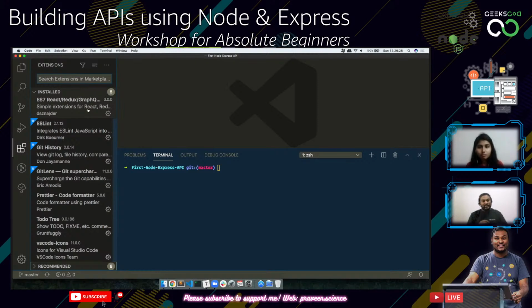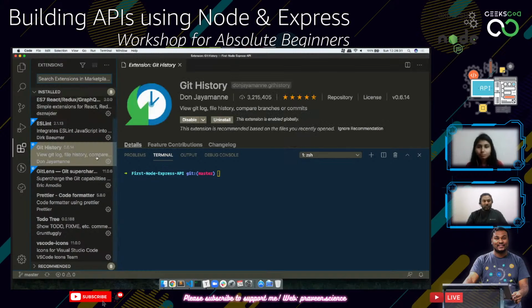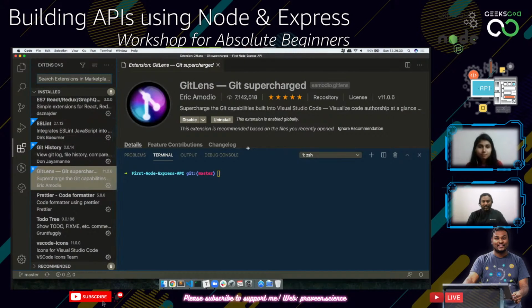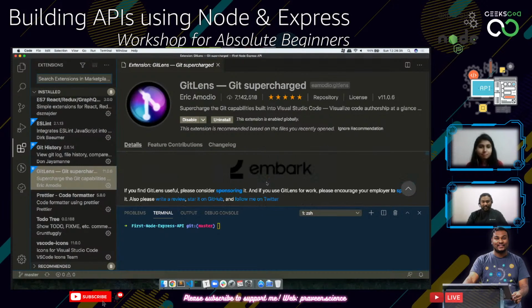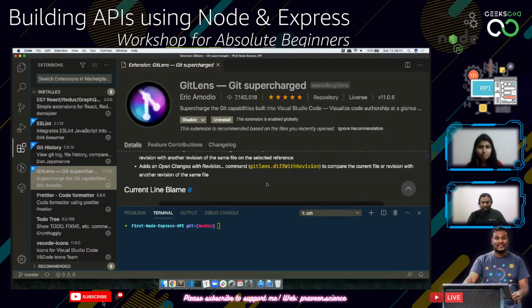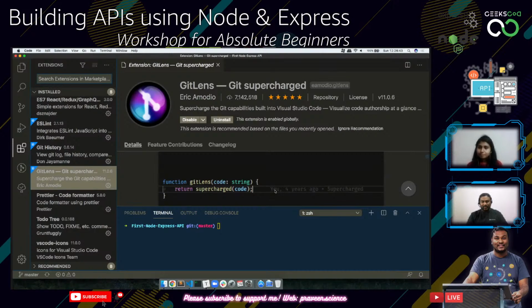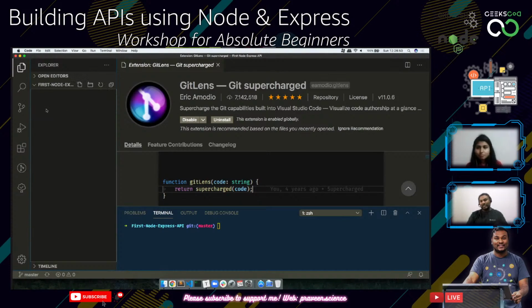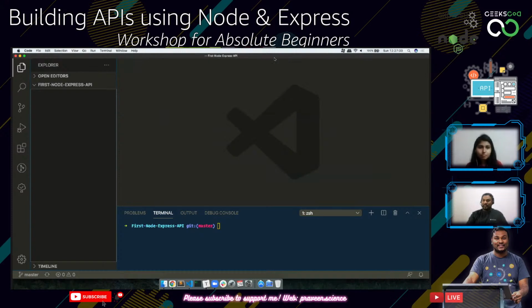Git History and GitLens will help you in a couple of ways. GitLens has a really nice feature: when you click on a line, it shows who actually created that line. Let me show that. See, it says you created this line 4 years ago, something like that, which is nice, right? And there are 2 other plugins, Todo Tree and VS Code Icons. VS Code Icons is just for the icons, and Todo Tree is a small cosmetic thing which helps me find any to-do items in the whole project folder. That's it. So let's close this out and let's start the demo.